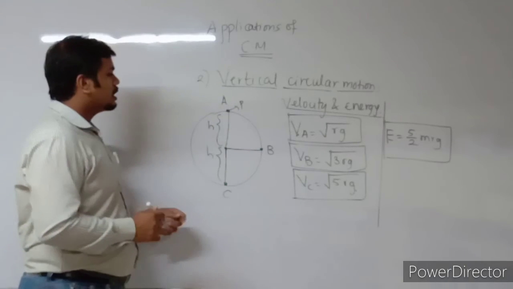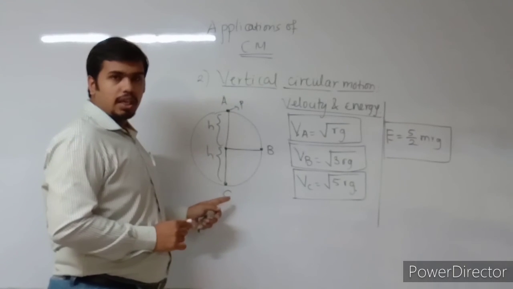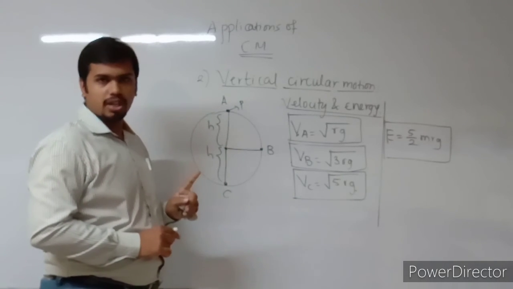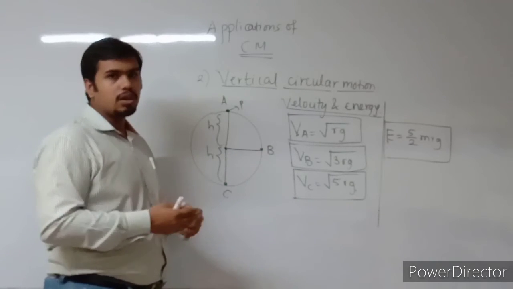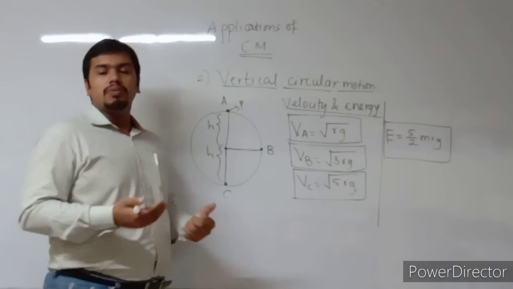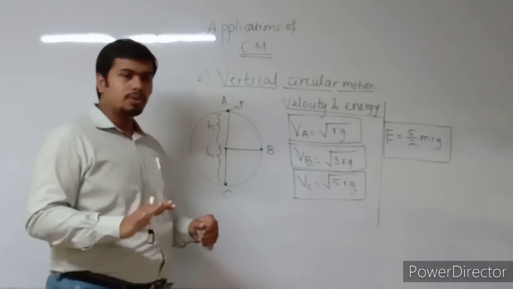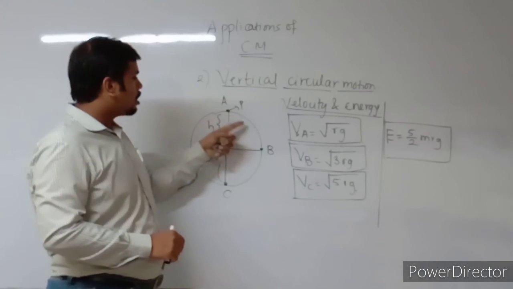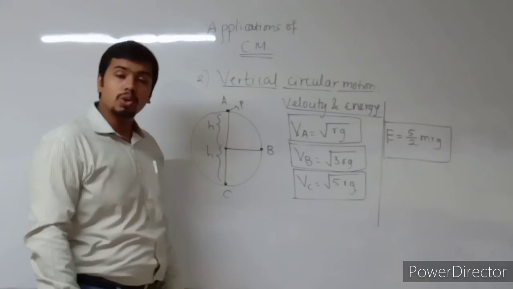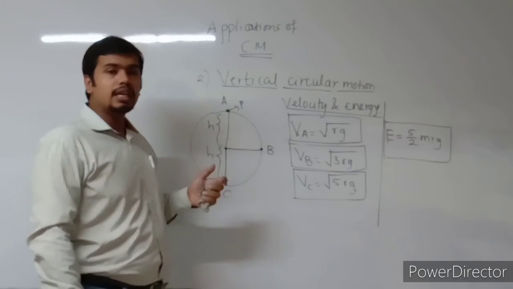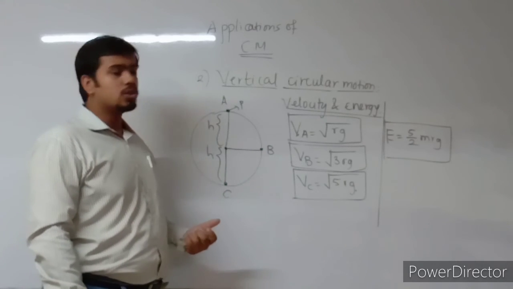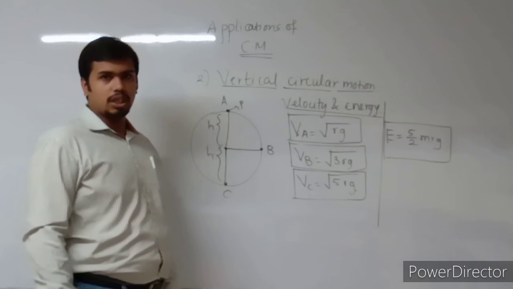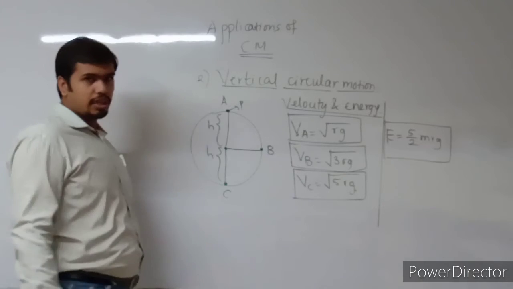So, at points A, B and C, we have to just show that energy is equal to 5 by 2 mRg. Whether it is potential energy or kinetic energy, we are not going deep inside right now. For all the 3 points, the energy should be same. This shows that the energy is conserved at each point and there is no wastage of energy. So that formula is very important while solving the problems for energy. Remember that.